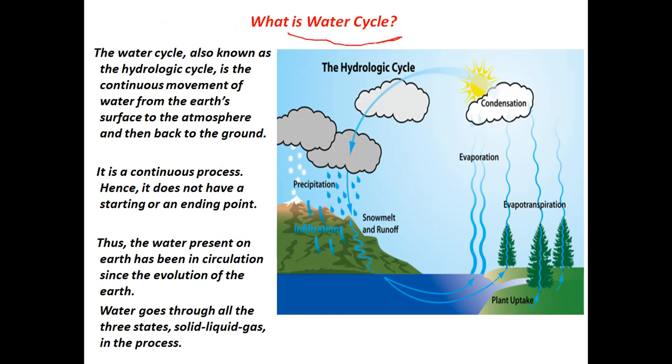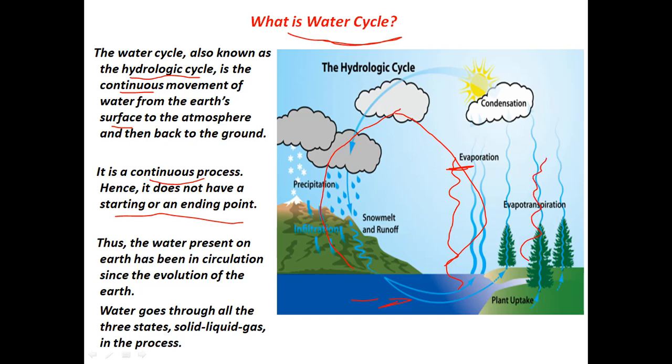Coming to the water cycle, it is also called the hydrological cycle. The hydrological cycle is the continuous movement of water from the Earth's surface to the atmosphere, and then back to the ground. This water cycle is a continuous process, so it does not have a starting or end point. Water present in oceans, lakes, and rivers evaporates. That process is called evaporation, and transpiration also takes place.